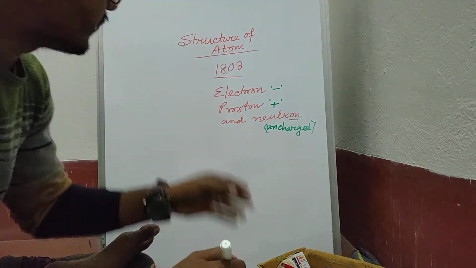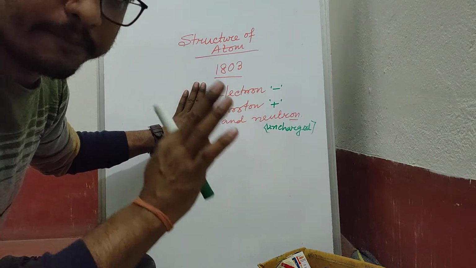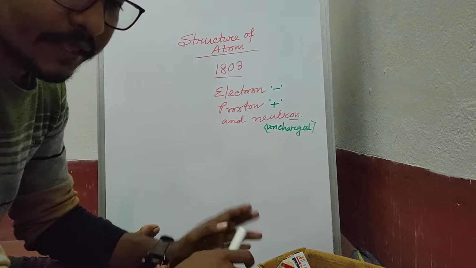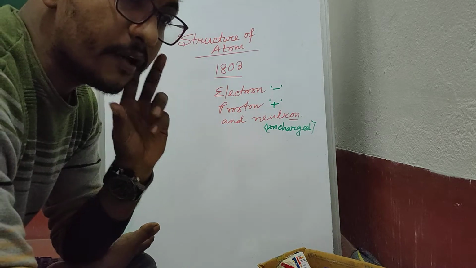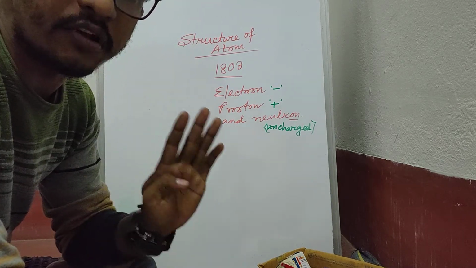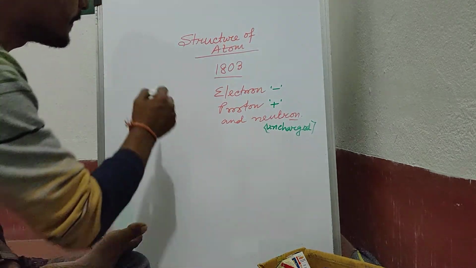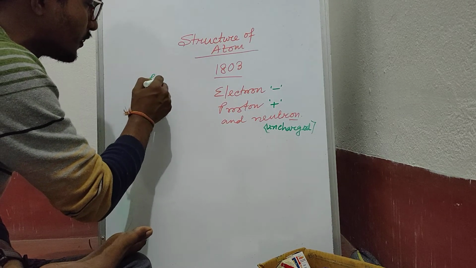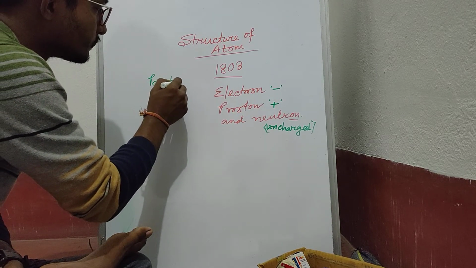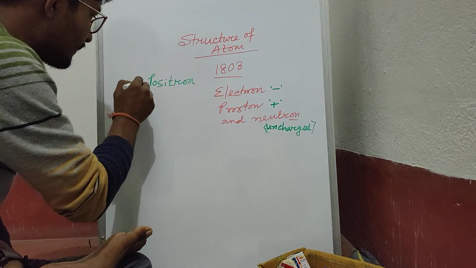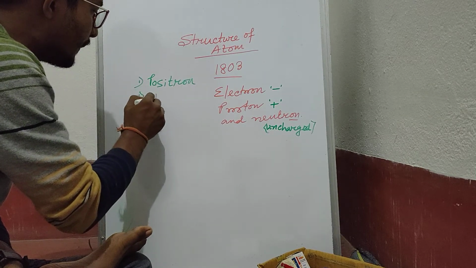These three are known as the stable and primary particles of an atom. Except these three, there are four unstable particles also present. The first one is known as positron. The second one is known as pi meson.